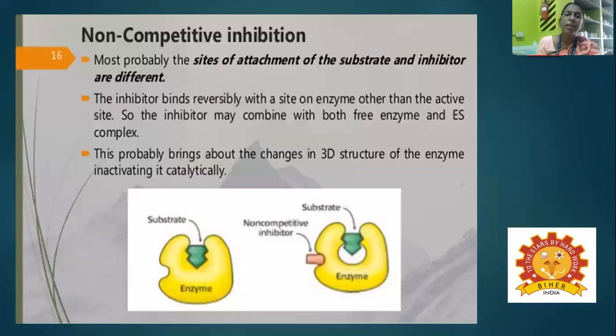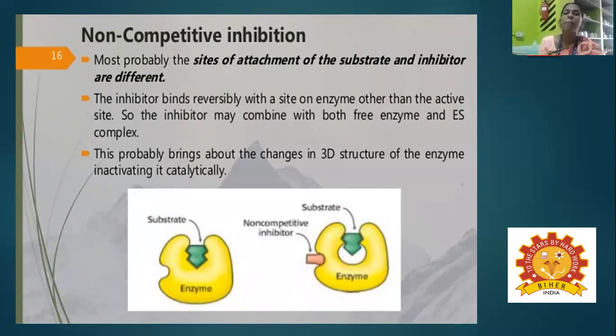The inhibitor can combine with either E or S. Most probably the sites of attachment of the substrate and inhibitor are different. Instead of the active site, the inhibitor binds elsewhere, a totally different site.